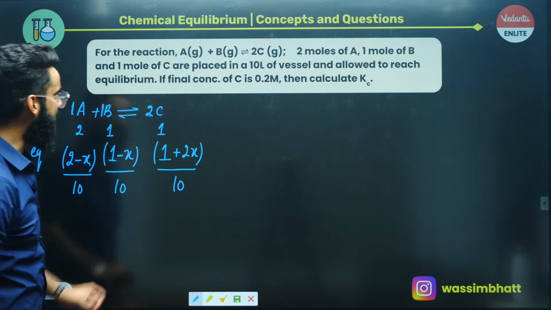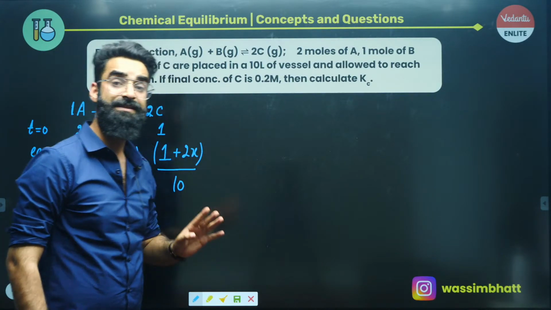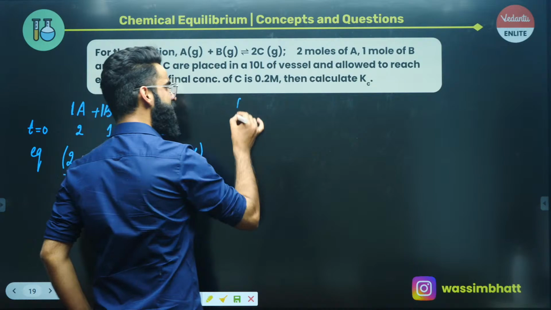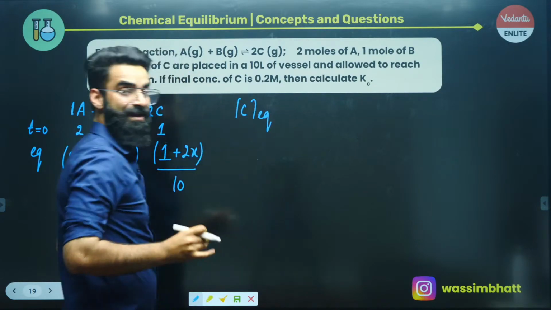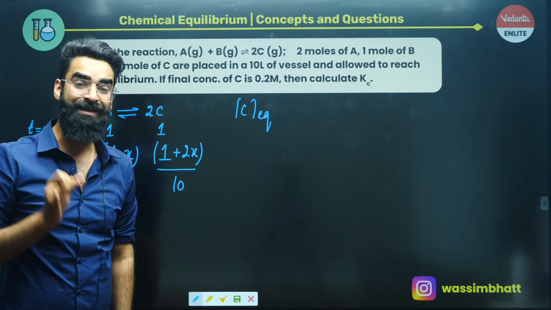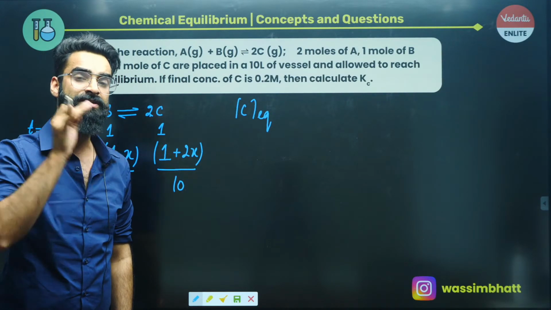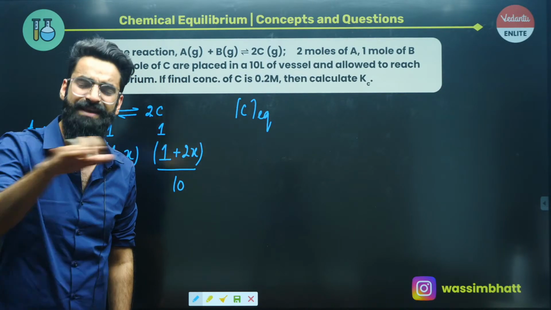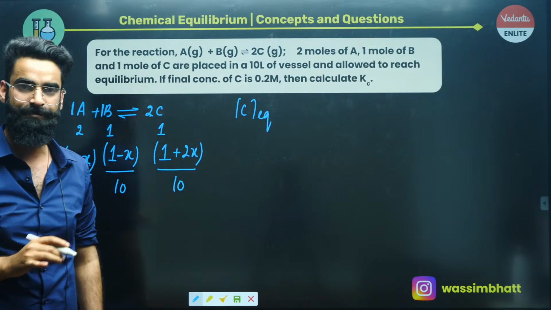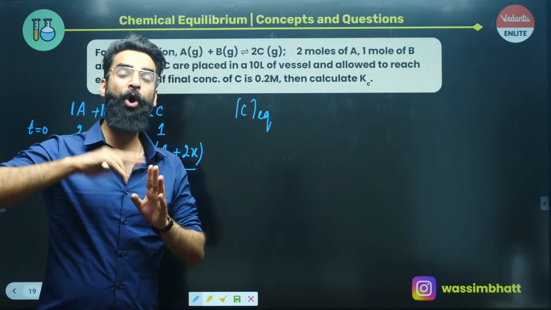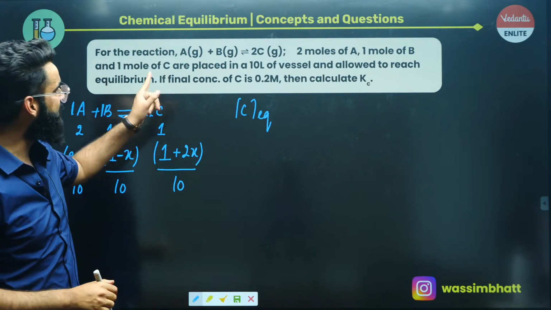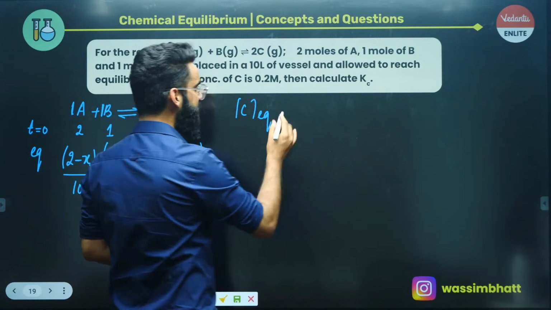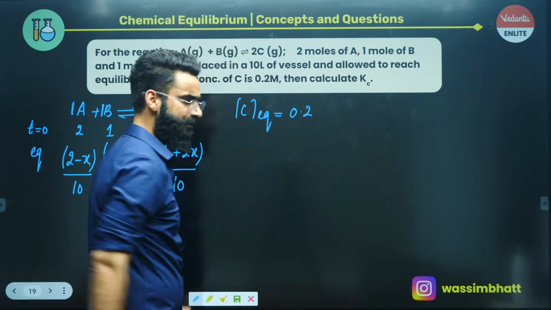Now we will have a look exactly. As per the question, the final concentration of C is 0.2 molar. What do we mean by the final concentration of C? It means the concentration of C at equilibrium, right? Because once equilibrium is established in the reaction, there won't be any change in the concentration of reactants and products. They attain a fixed value. So the concentration of C at equilibrium is equal to 0.2 molar, right?